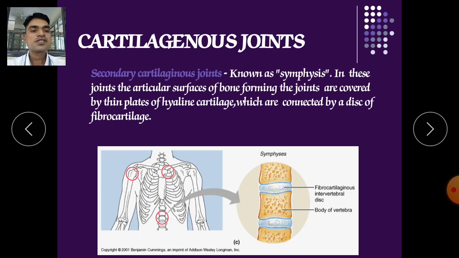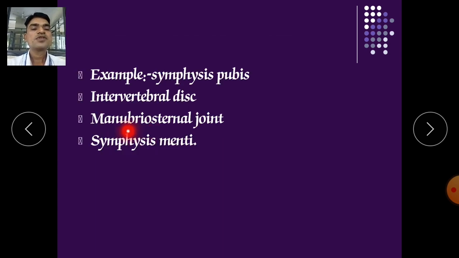This is the manubrium and the sternal body of your sternum. So it is a joint between the manubrium of the sternum and the body of the sternum. It is in between that, and it is called the manubriosternal joint. And next is symphysis menti.